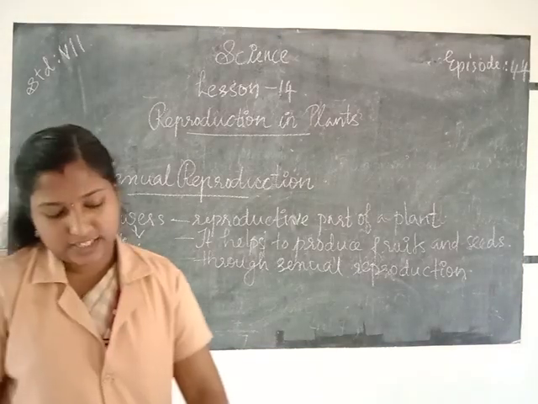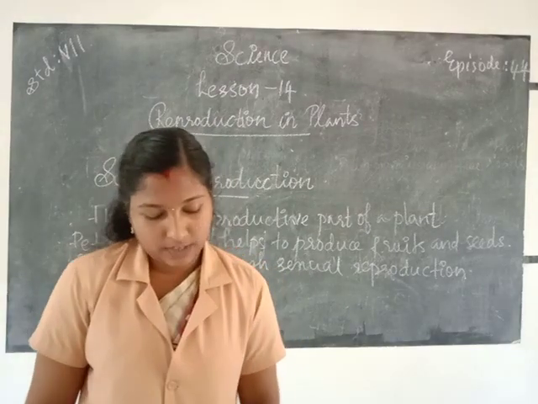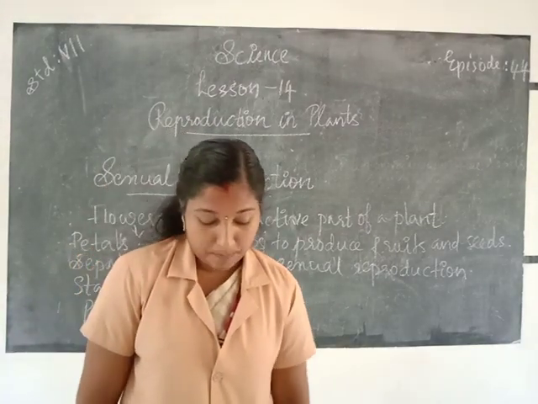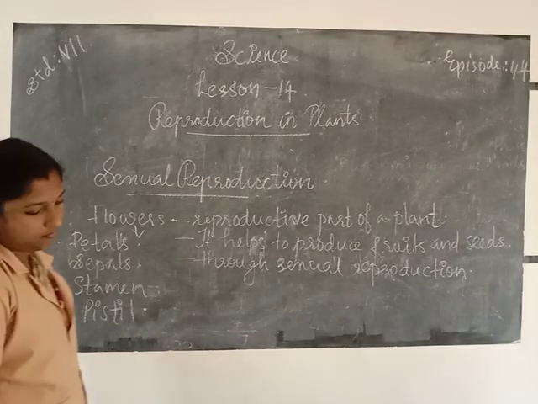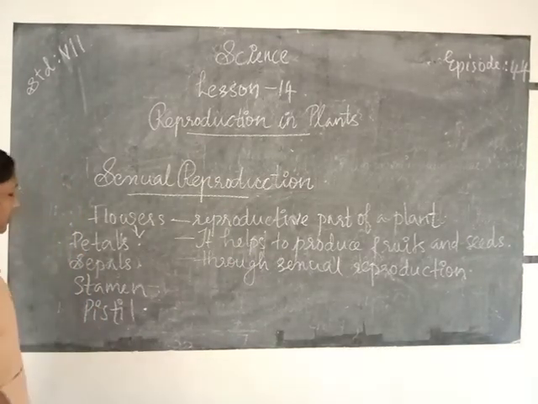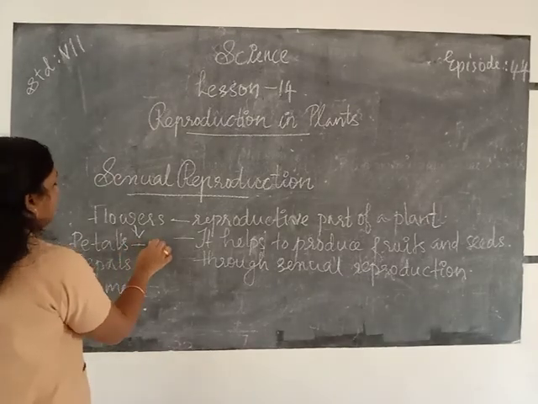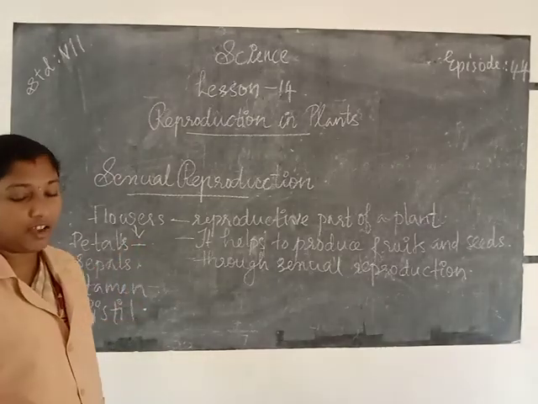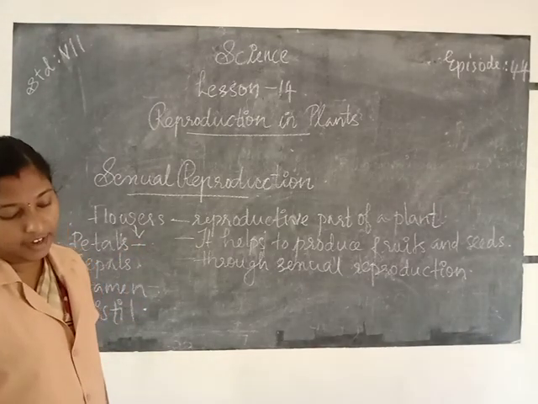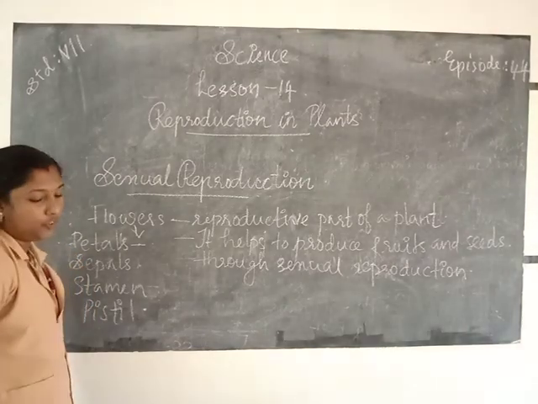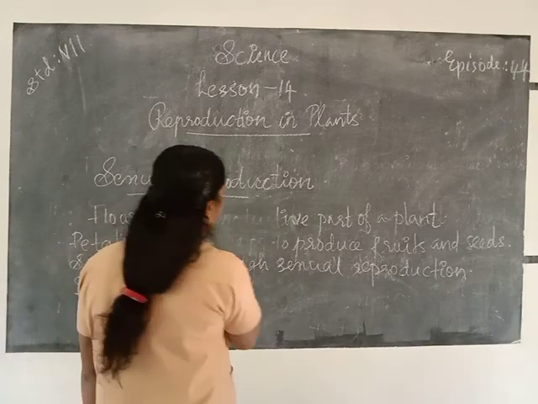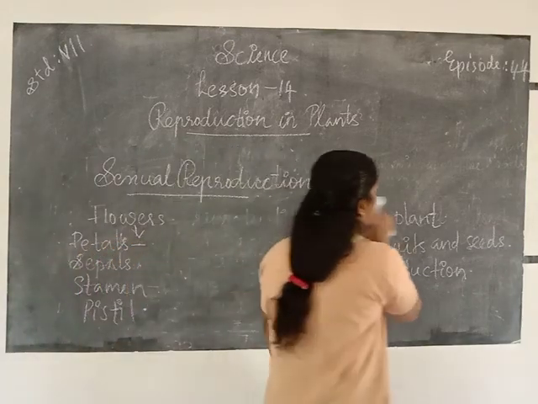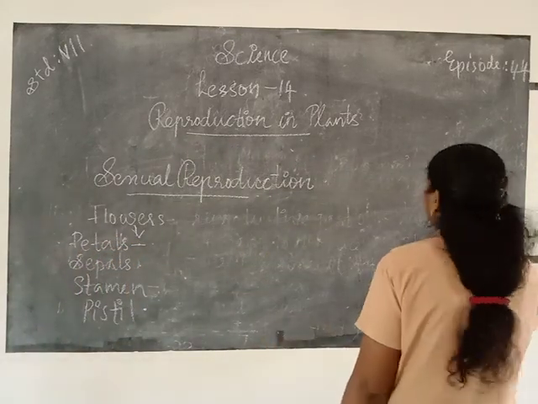Do you know what petals are in a flower? Petals are the colorful part of a flower. Colorful and most attractive part of the flower. Petals are the colorful and most attractive part of a flower.